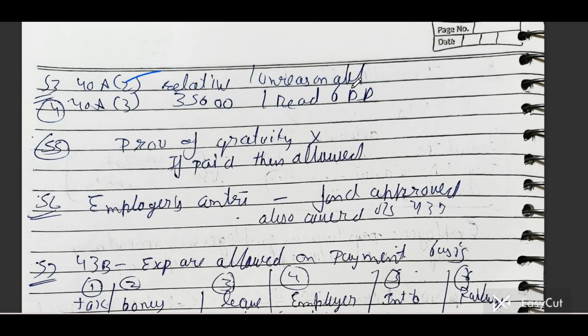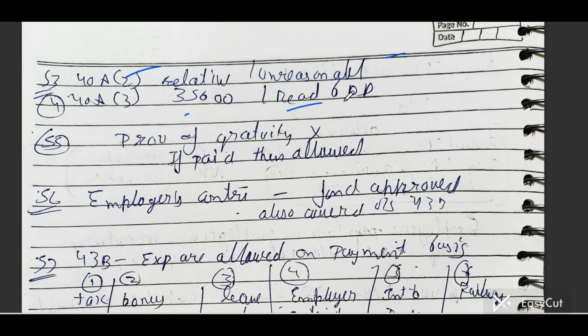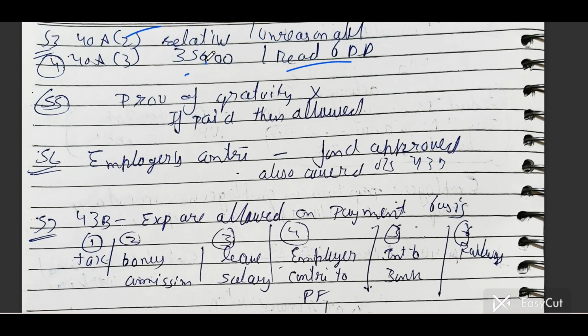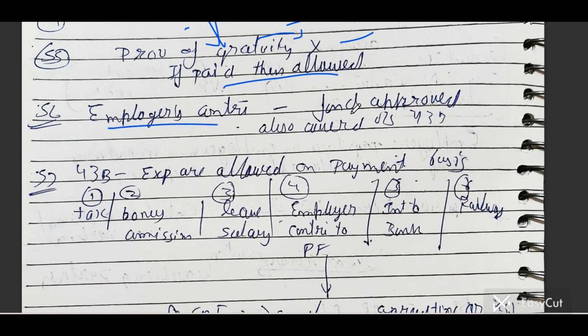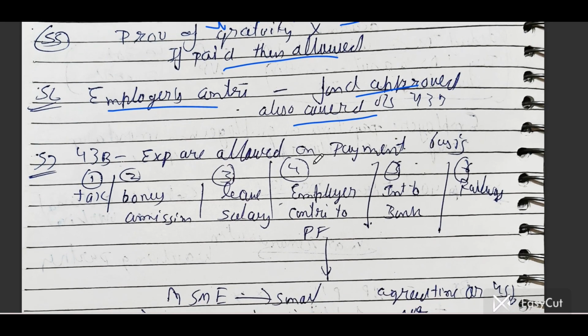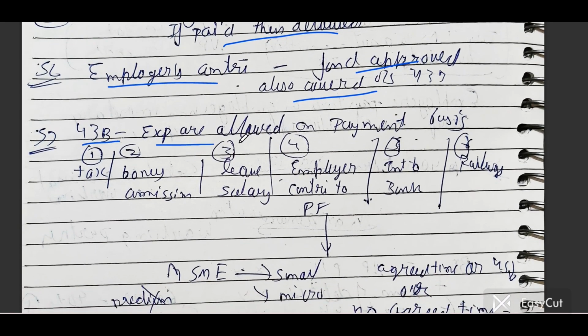And then section 40A(3), unreasonable payment: 35,000 for goods transport. If you are paying to any goods transport, up to 35,000 cash is allowed. Provision for gratuity is not allowed. If you pay the gratuity amount into a specified gratuity fund, then it is allowed; if it is not specified, then it is not allowed. Employees' contribution, if it is an approved fund, is also covered under section 43B. Under 43B, expenses are allowed on payment basis. I have covered that for section 43B.